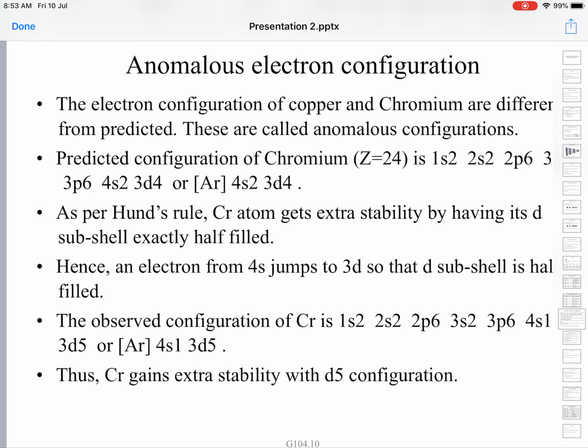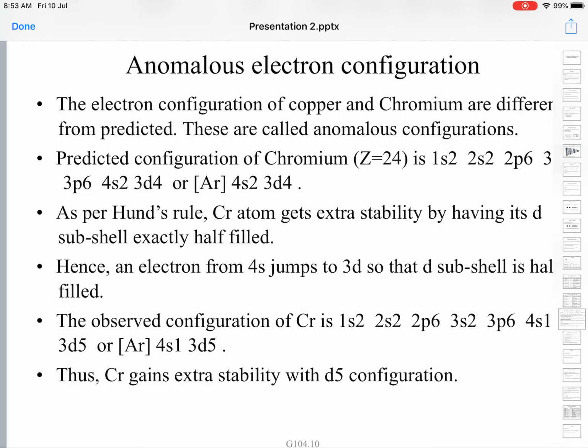This goes to prove Hund's rule of maximum multiplicity: the more unpaired electrons, the more stable it is. So chromium gains extra stability with the 3d5 configuration. Normally it should have been 4s2 3d4, but instead the configuration is 4s1 3d5.